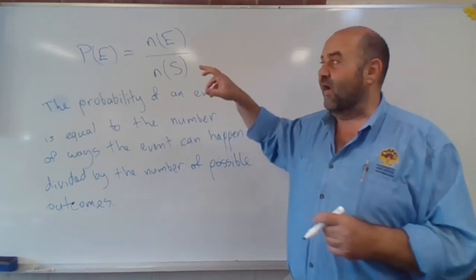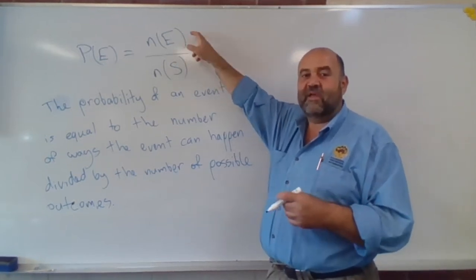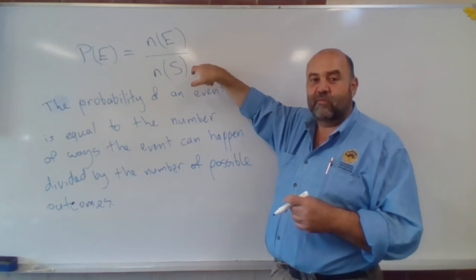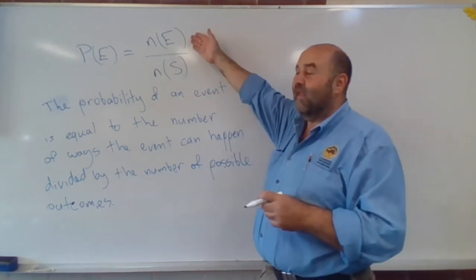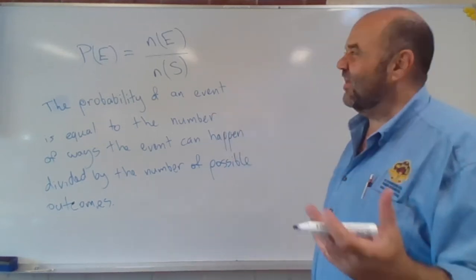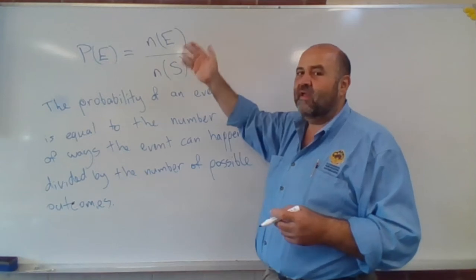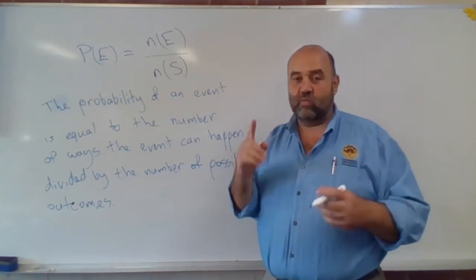The number of ways my event can happen can't be bigger than the total number of people in the room. So there's only 9 people in the room. There can't possibly be 11 ways of picking one of those people. Okay. So that means that a probability can never be greater than 1. The greatest probability that something can have is 1.